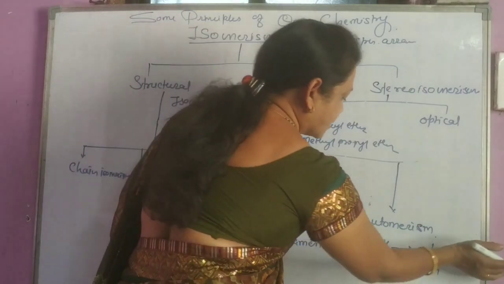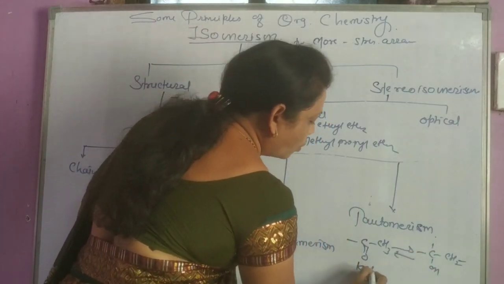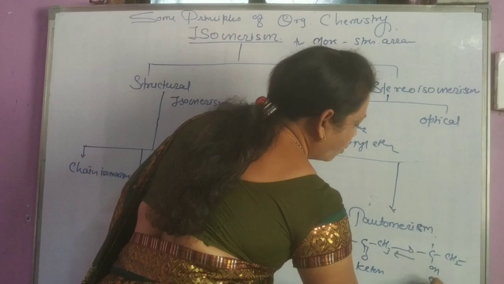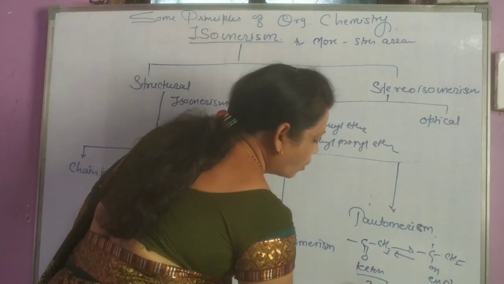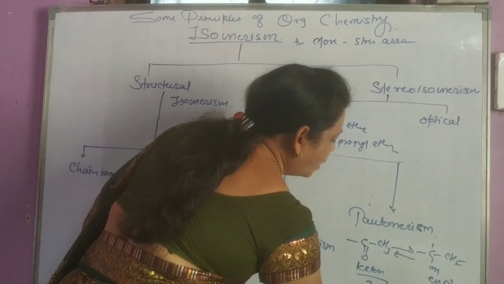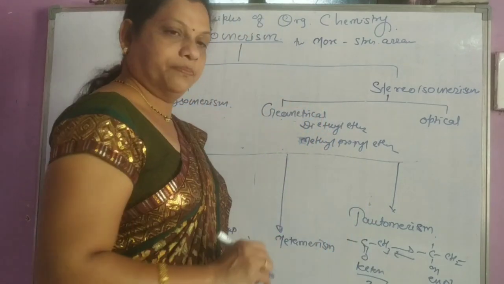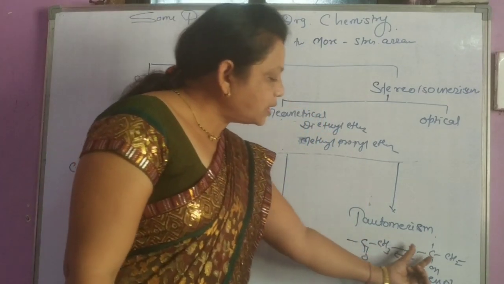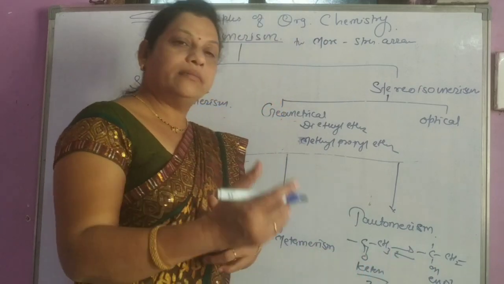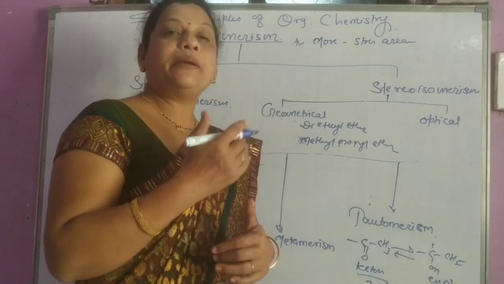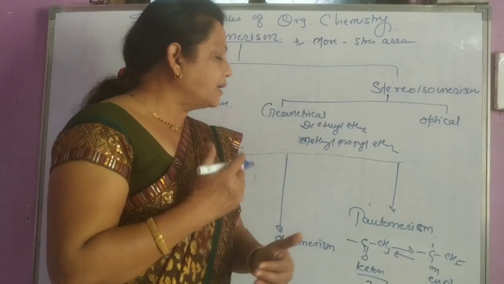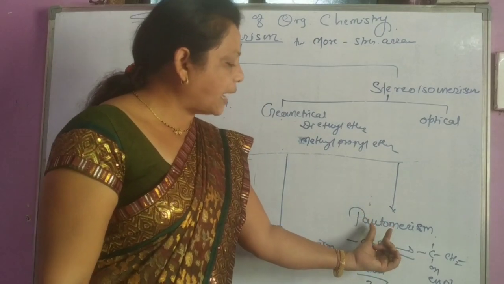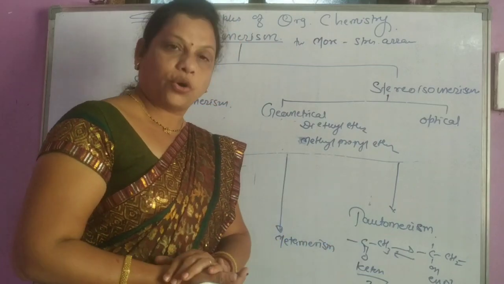This is a ketone and this is an enol, meaning an alcohol, so it is called keto-enol tautomerism. Two or more structures are in equilibrium and always interchange into each other, and such isomerism is called tautomerism.